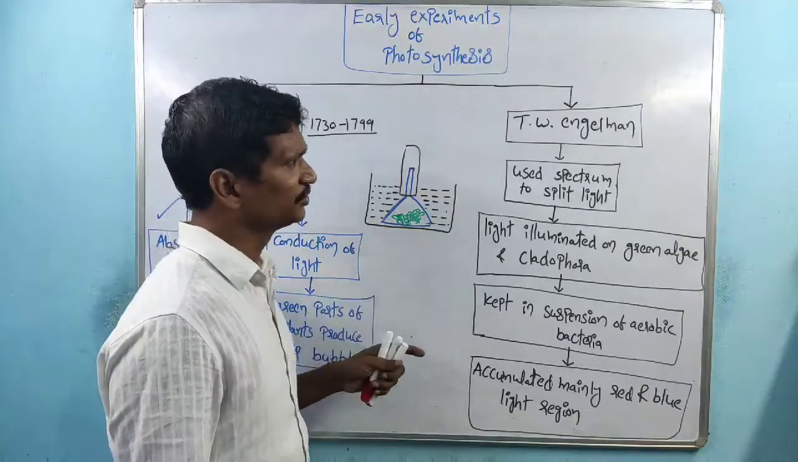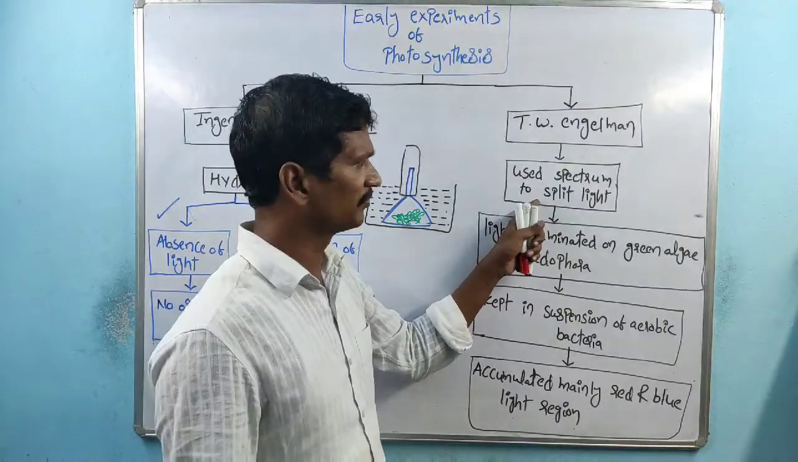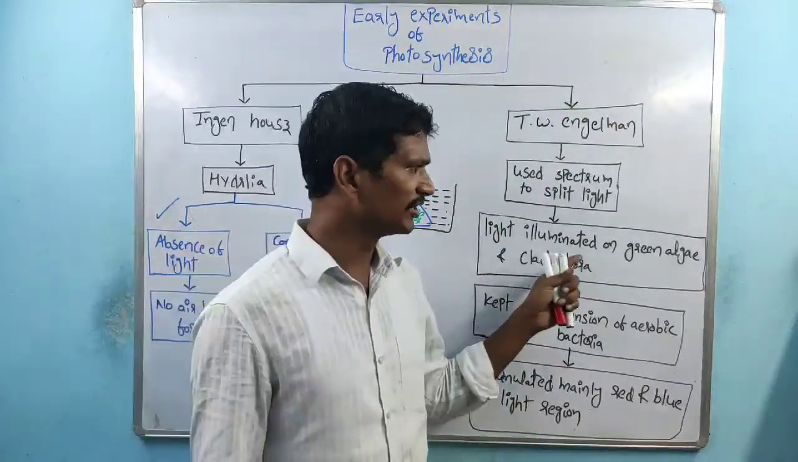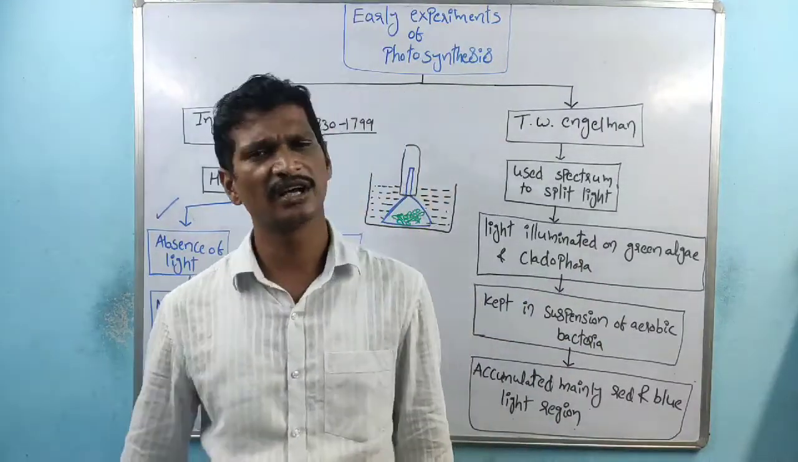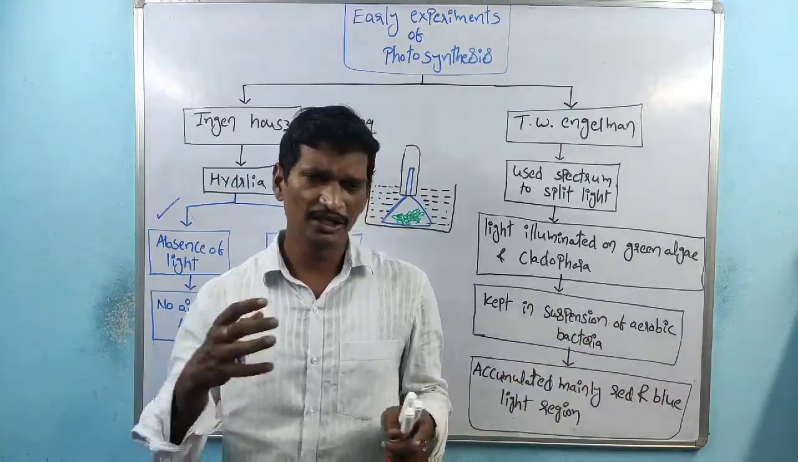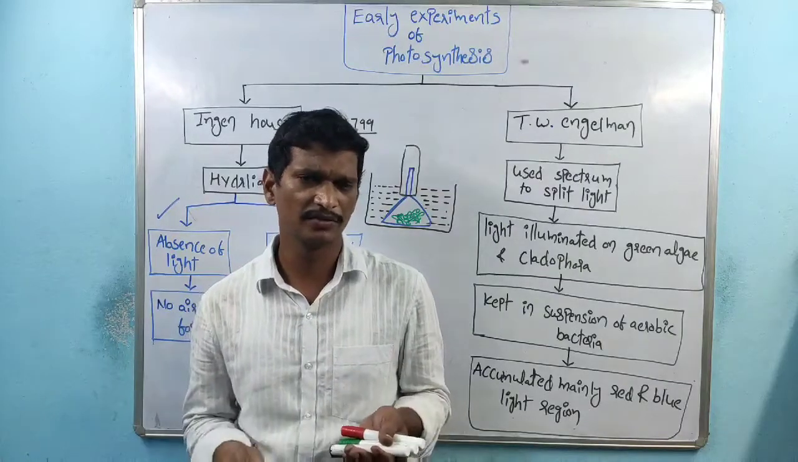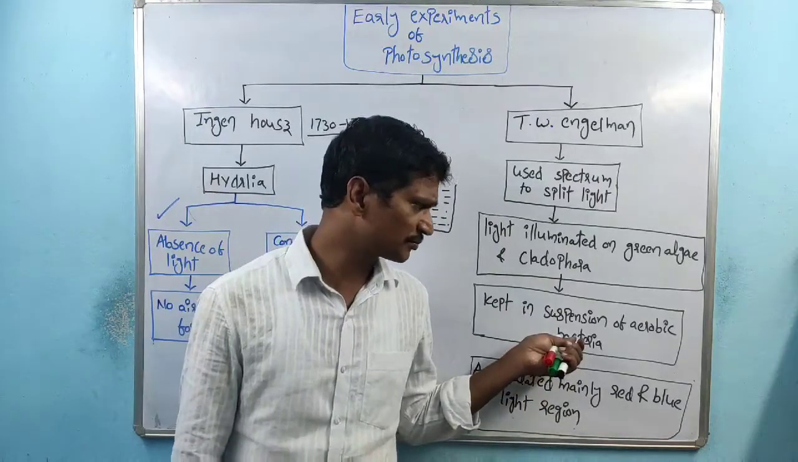He identifies it. So here, Engelmann used the spectrum to split the light. After the splitting process, the light illuminated green algae, Cladophora. He used that green algae, Cladophora, right? After that illumination process, the total setup is mixed in a suspension.